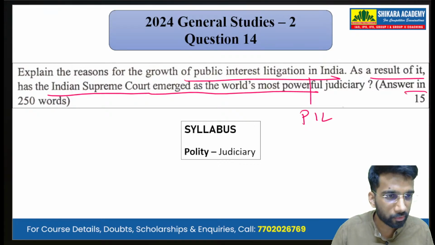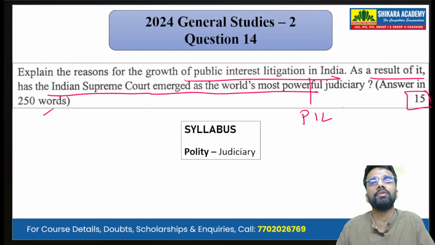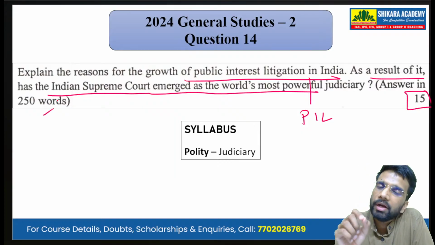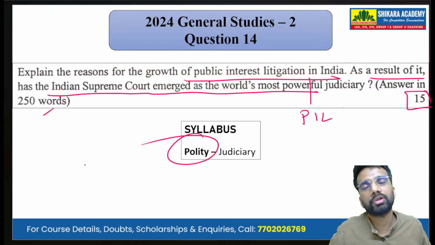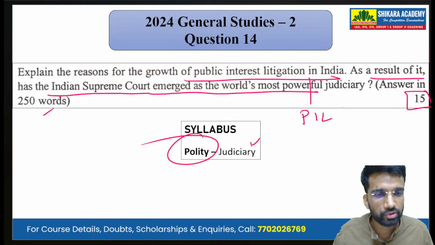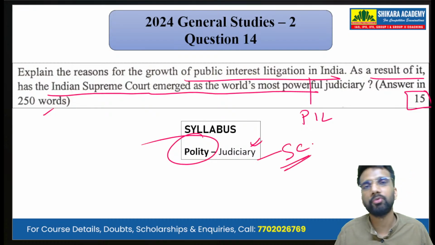It is a 15-mark question, a conceptual application question to be answered in 250 words. Mapping it with the syllabus, it has been asked from the subject of polity, that is the judiciary. It is asking about both the PIL as well as the Supreme Court's jurisdiction.